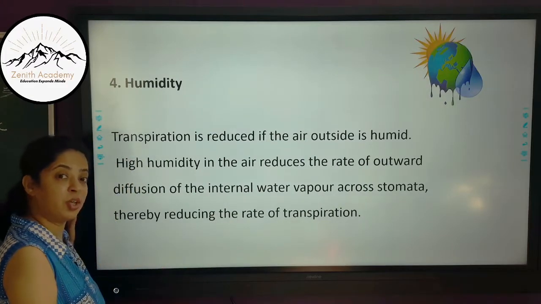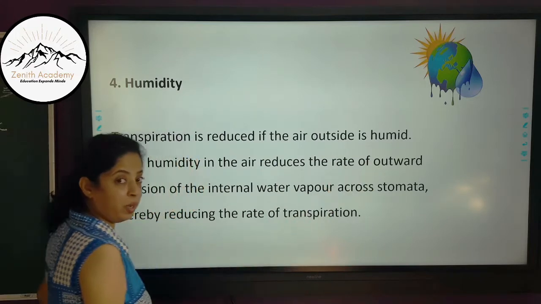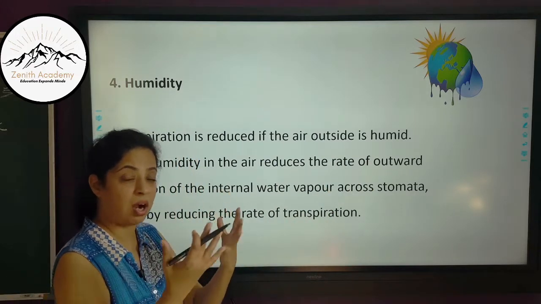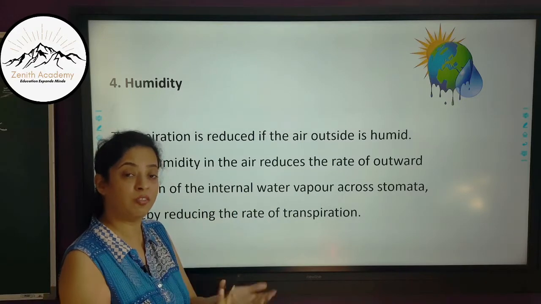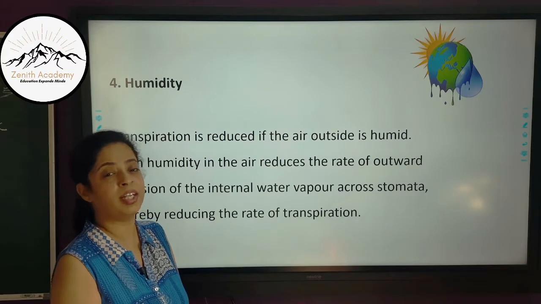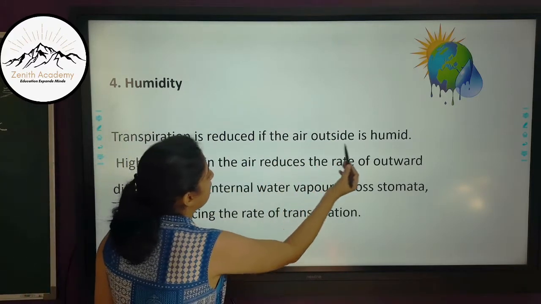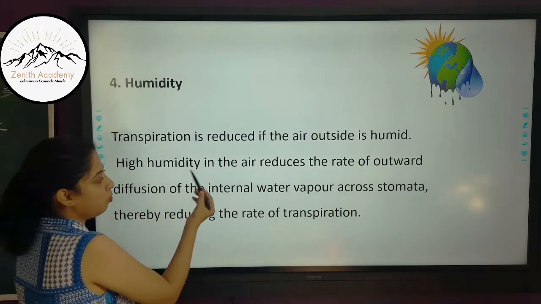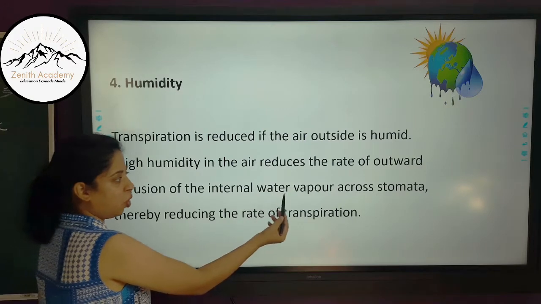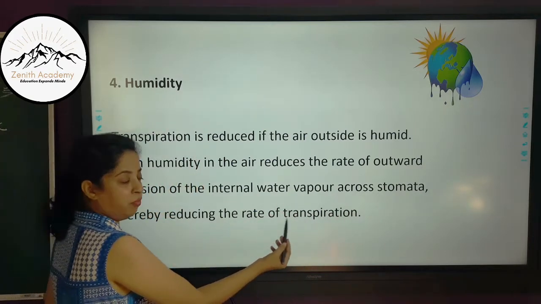The next factor is humidity. Transpiration is reduced if the air outside is humid. We already discussed this, that if the water vapor is more outside the leaves, it is saturated with water vapor. That means humidity is more. So, if the humidity is more, transpiration is less. High humidity in the air reduces the rate of outward diffusion of the internal water vapor across the stomata, thereby reducing the rate of transpiration.